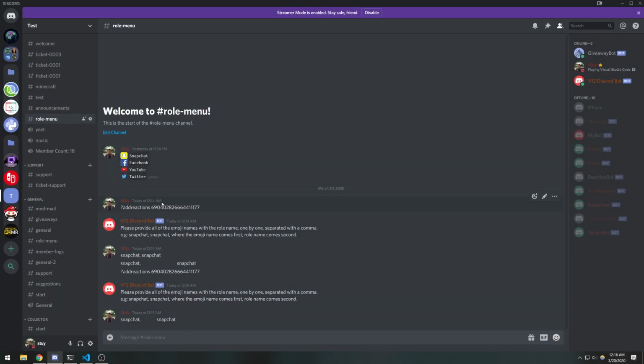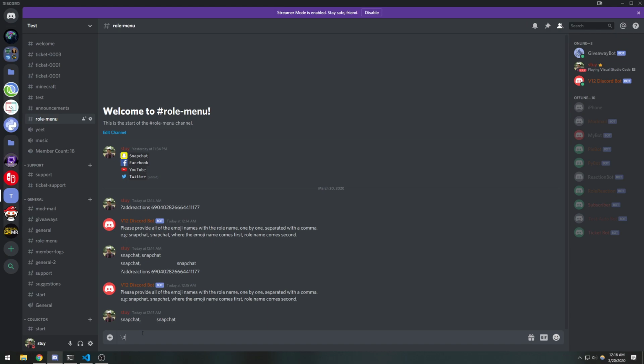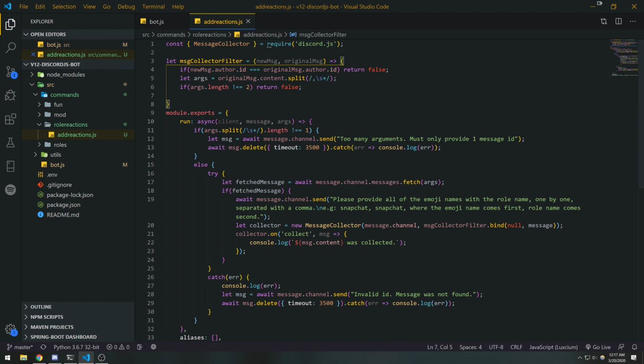In case you don't know, if you want to get the ID of an emoji, you can do a backslash and then the name of the emoji, and that'll give you the ID of the emoji as well as the name, in this format. But I think it'd be really difficult because they would have to constantly keep doing that just to check. So we're going to implement our own logic.